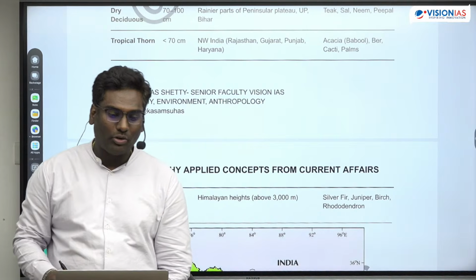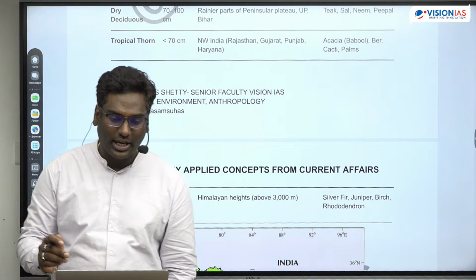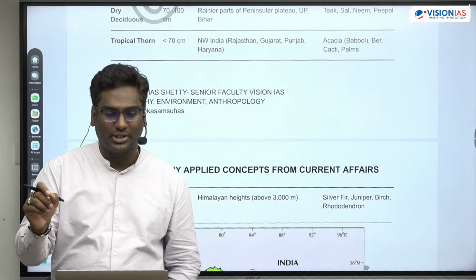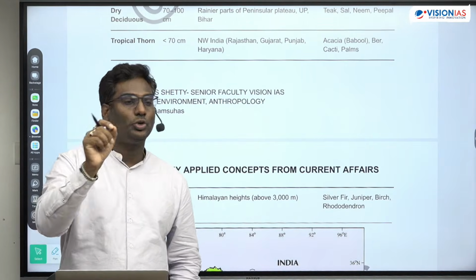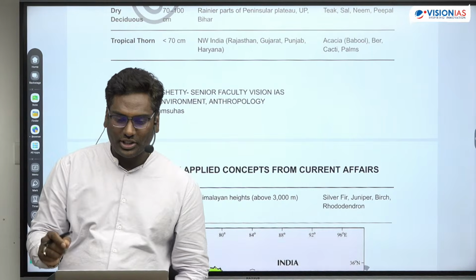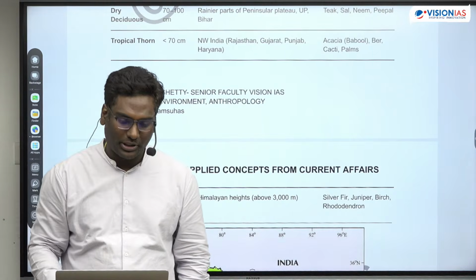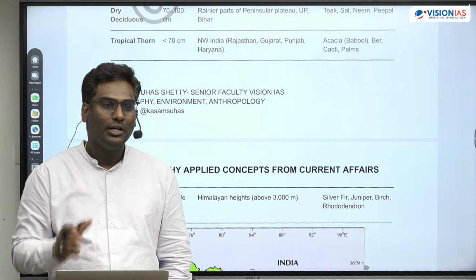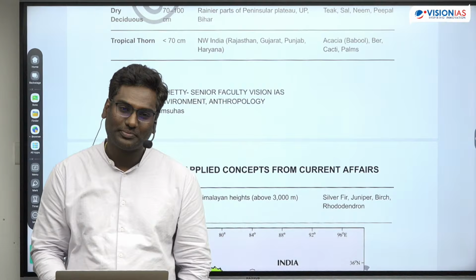Roughly by 2036, Kerala will have 22% of its population which is elderly population, 22%. And Tamil Nadu will have 20%.